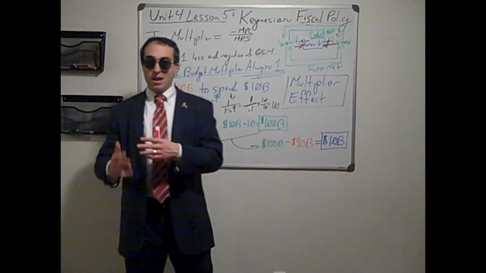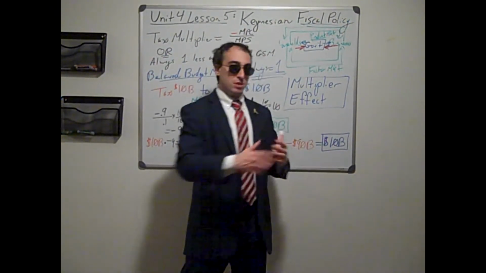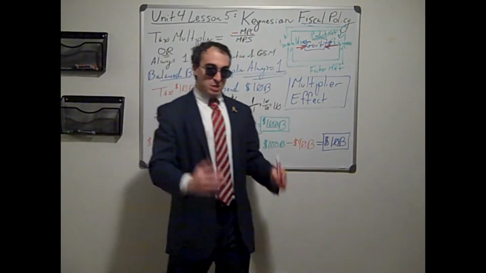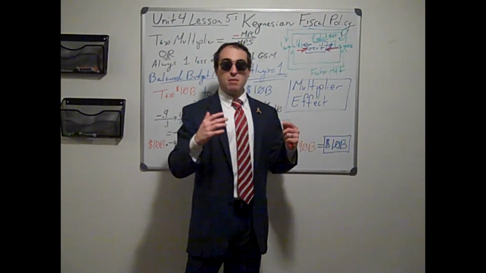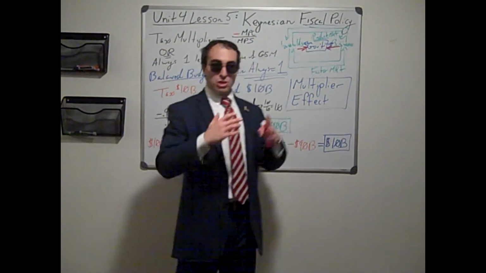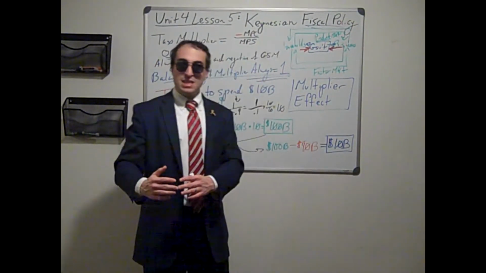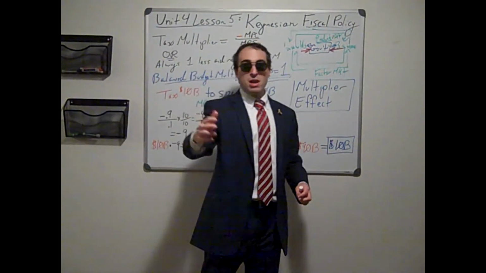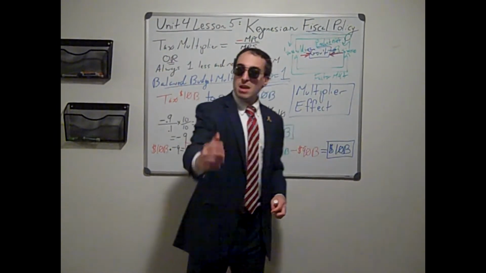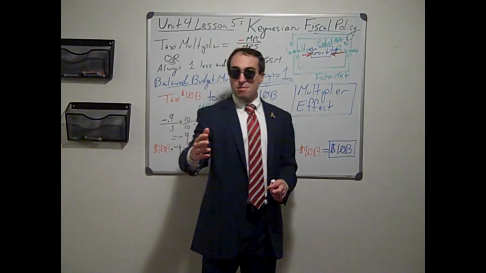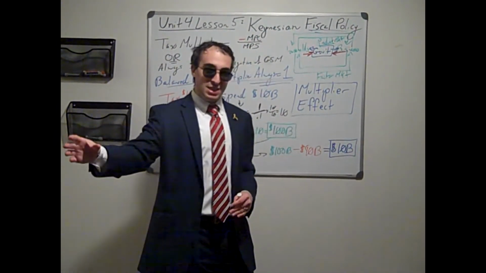I'm not going to spend the full amount, I'm going to put some away. But with government spending, that tends to become more disposable income, which is incorporated into the monthly budget. A blanket decrease in taxes, let's say you get more money back at the end of the year in April, you might not spend all of that money right away. You might put some away for a rainy day.